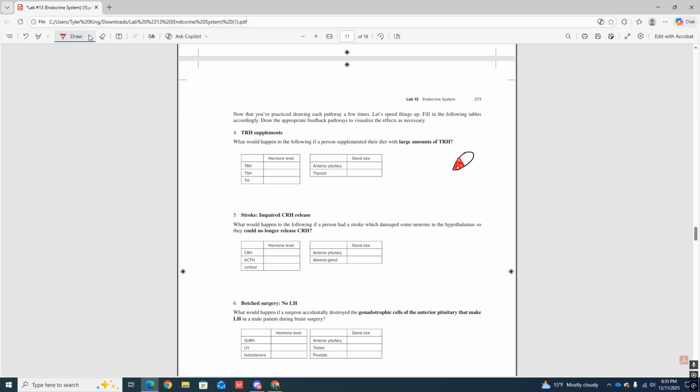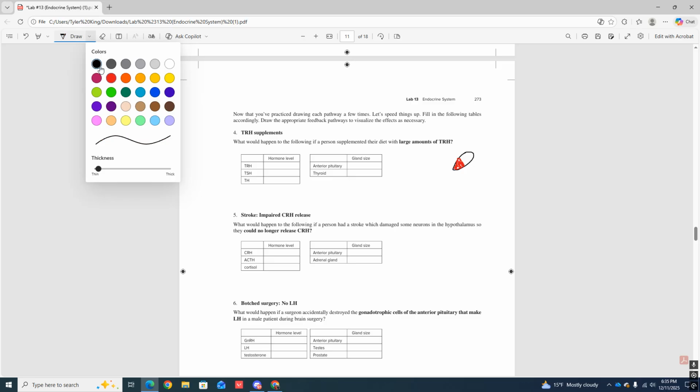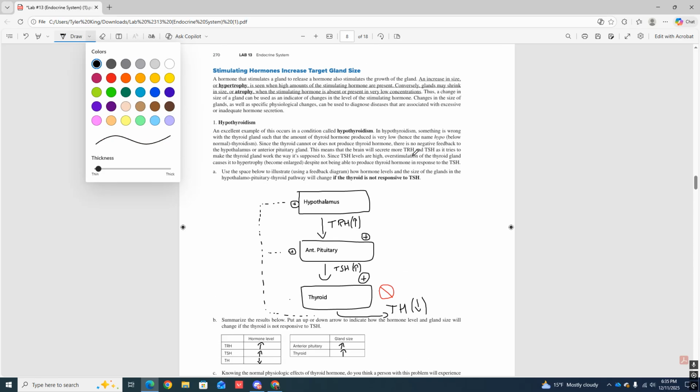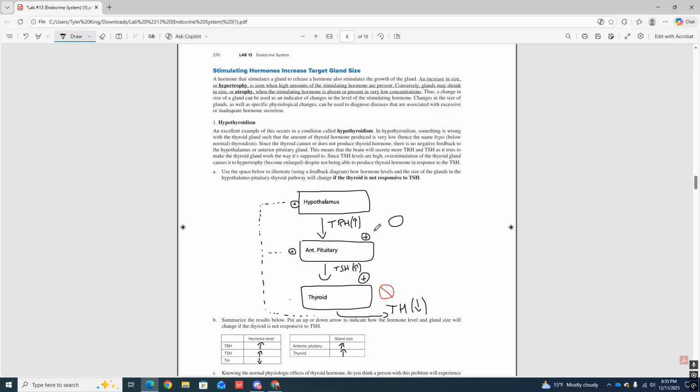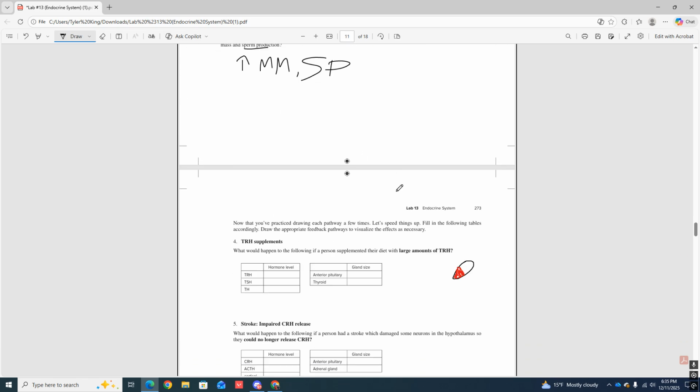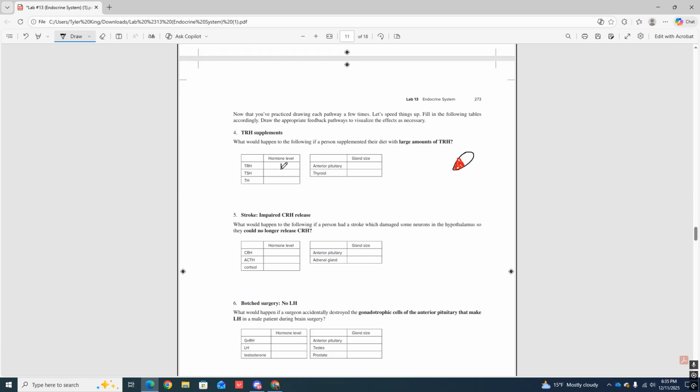All right, so what's going to happen? We're starting up towards the top. And just to show you, we put a supplement in right here. So we're increasing TRH. We're increasing that hormone. So we already know what's going on. That's where the problem starts, with TRH. That hormone level is going to go up. Because that goes up, it's going to stimulate the anterior pituitary. If it's stimulating this guy, it's going to go up. That's going to stimulate TSH, because if the anterior pituitary is being stimulated, it's going to produce more of this TSH.